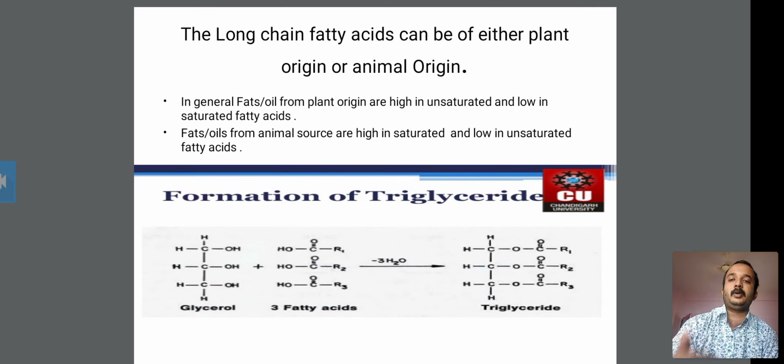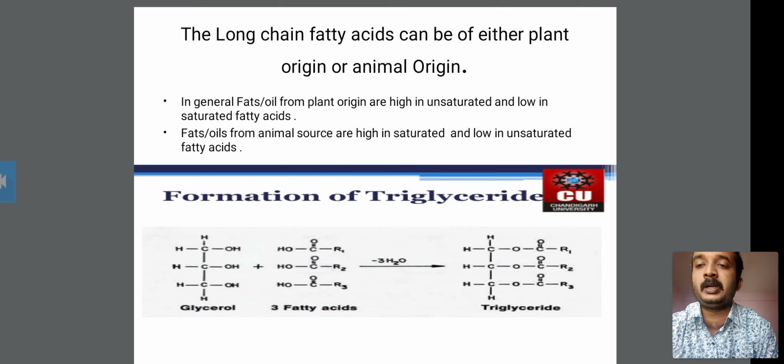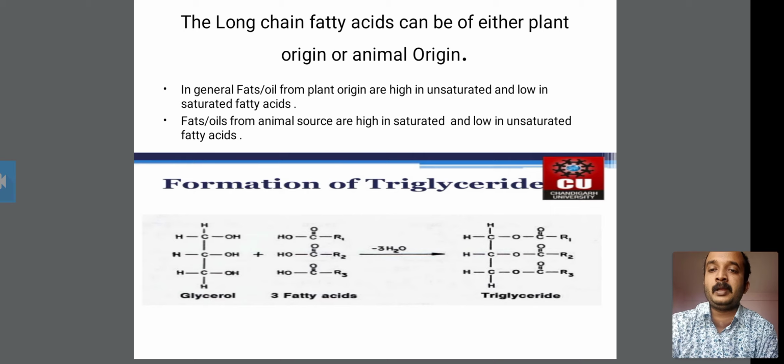Fats and oils from animal sources are high in saturated and low in unsaturated fatty acids.